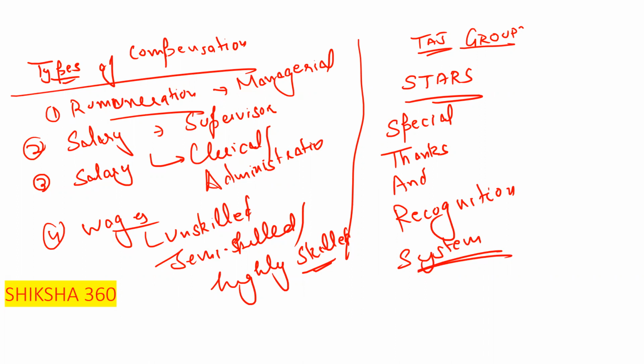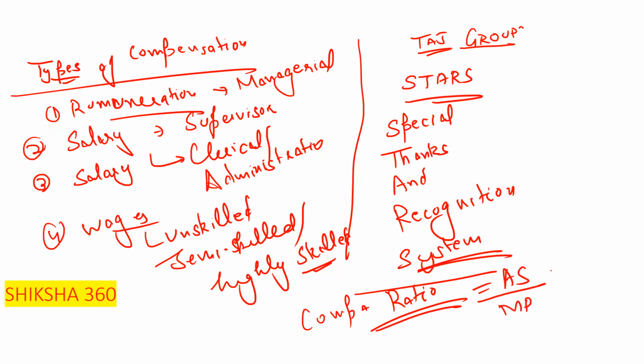So these are some of the important points, and I will post again the case study of the compa ratio in the group. Please go through that. What is compa ratio? It is equal to the actual salary upon midpoint of range into 100. Definitely you will get one question regarding the compa ratio. Very, very important from the examination point of view.